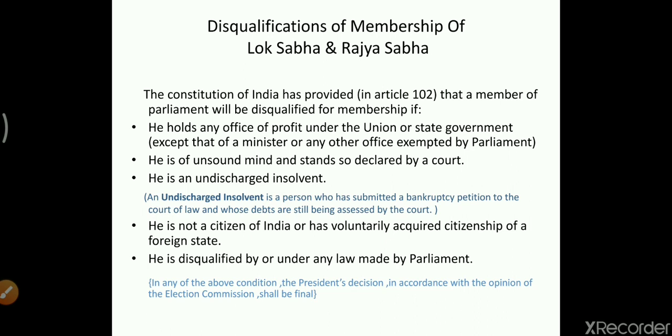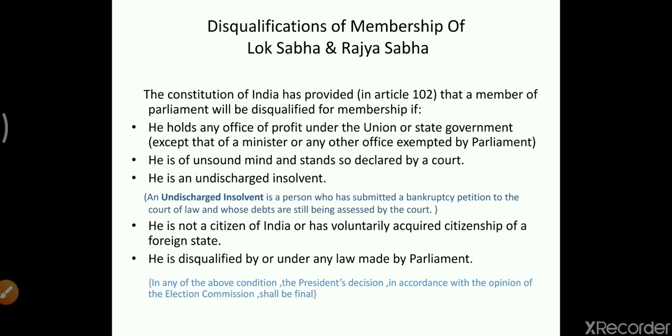Then if he is not a citizen of India, or he has voluntarily acquired, or if later on he has acquired the citizenship of a foreign state. Why? Because in India we have single citizenship, not dual citizenship, unlike the United States of America. In the United States of America they have dual citizenship, but in India we have single citizenship, which means a person can be the citizen of only one country.